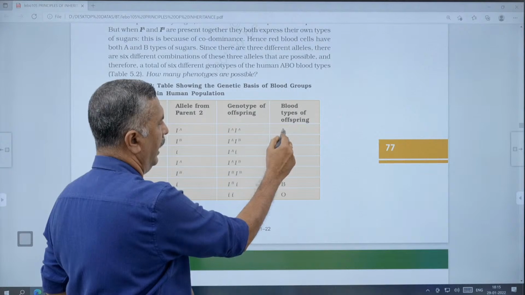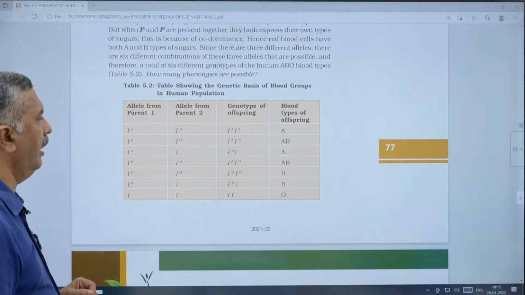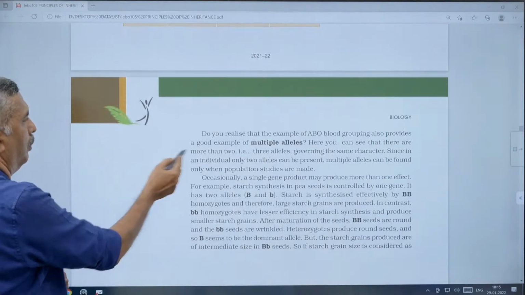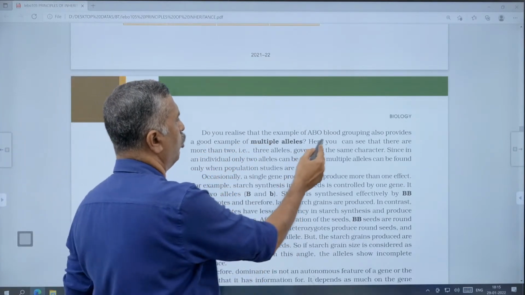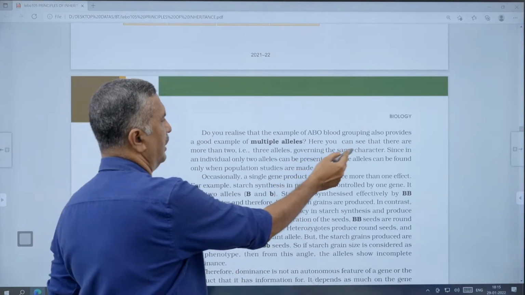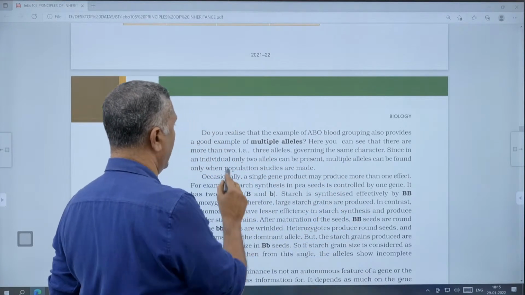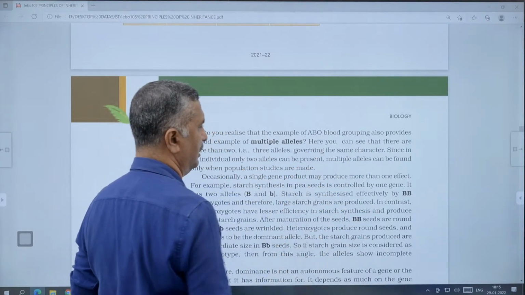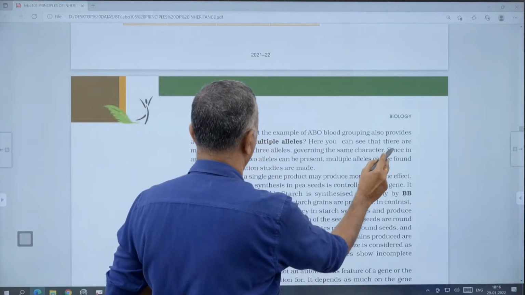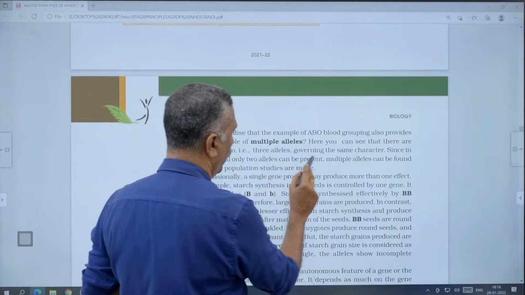What are the 4 phenotypes? A, B, AB, and O. Do you realize the example of ABO blood grouping also provides a good example for multiple alleles? Here you see there are more than 2, 3 alleles governing the same character. Since in an individual only 2 alleles can be present, this is very important.